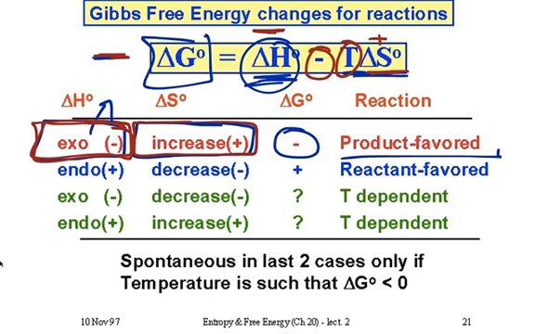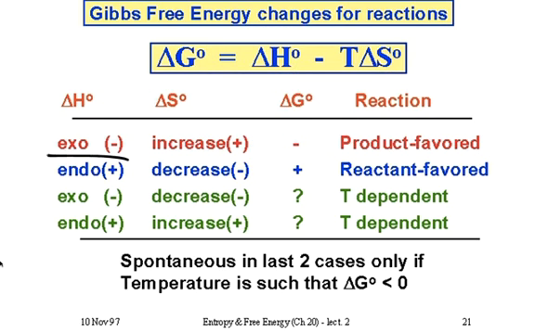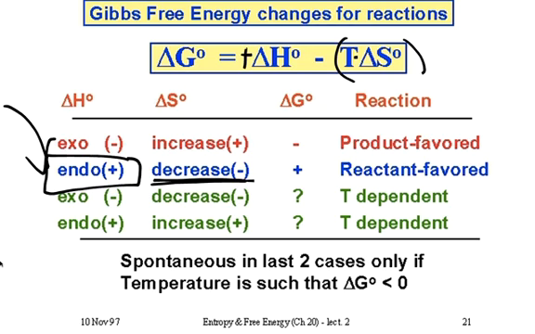Now if we take the reverse conditions, and let me clear the ink here. If we take the reverse conditions where we have an endothermic reaction, so we have to put energy in, well, again, that makes this a positive value. And now if we have a decrease in entropy, so our term there in the back is negative. Well, now what's going to happen is we have temperature times, so negative times negative, that's going to be positive. So we have a negative S. We have a negative value here. That's going to make it be a positive. So there's no way that Gibbs free energy cannot be positive. So it's going to be reactant favored, or we could say non-spontaneous. If it's reactant favored, it means the reaction is going to be pushed to the left.